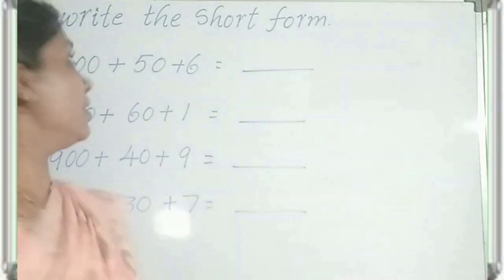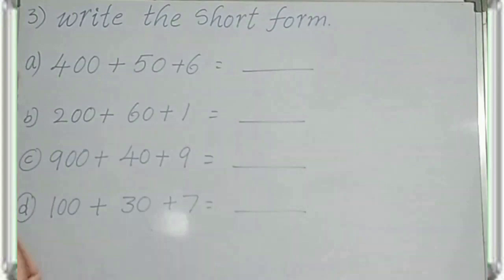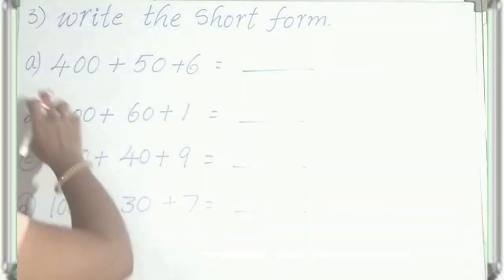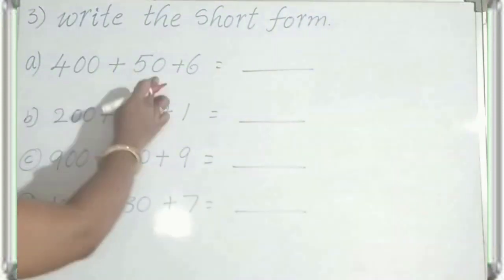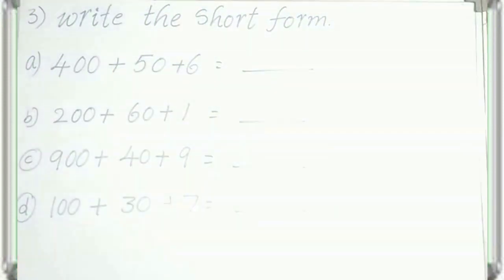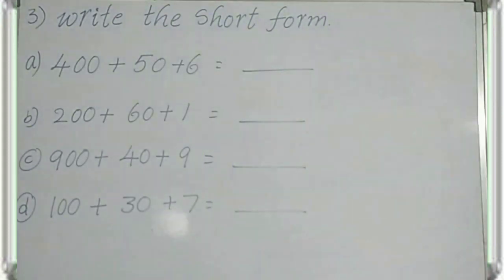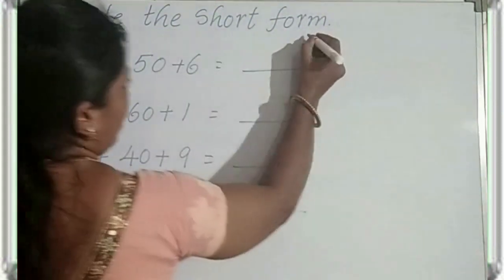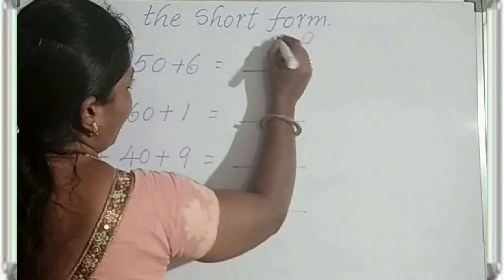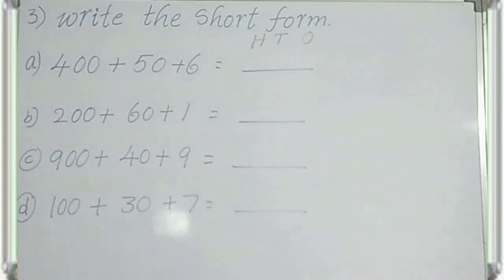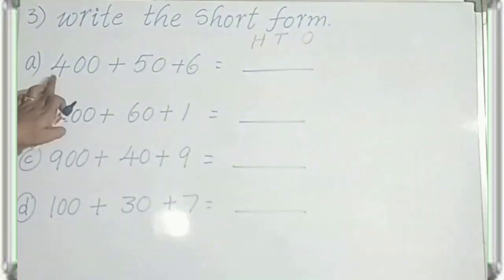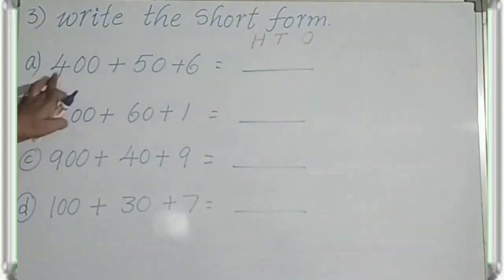And the last one is to write the short form. First, A is 400 plus 50 plus 6. First write the places: ones place, tens place, hundreds place. 400.